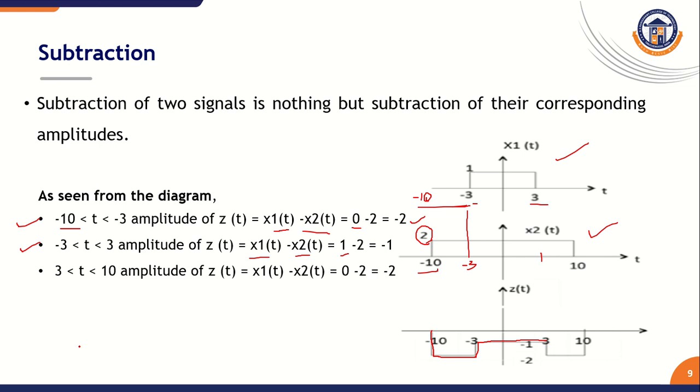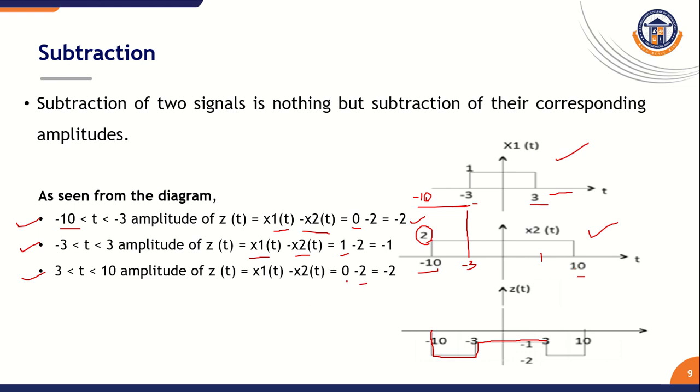Then again we look at the time period from 3 to 10. At that time, what is x1 of t? What is x2 of t? At that time x1 of t value is equal to 0 from plus 3 to 10. In x2 of t, what is the amplitude value from 3 to 10 of the time period?